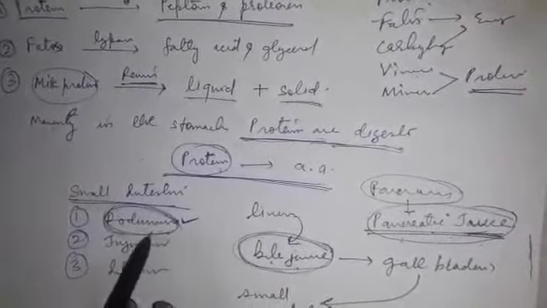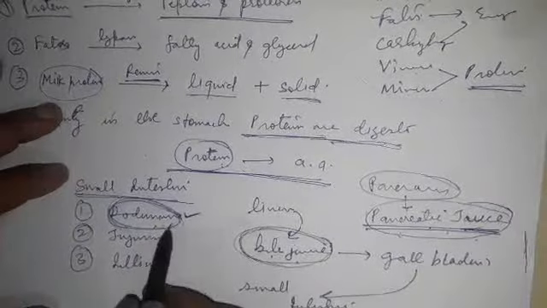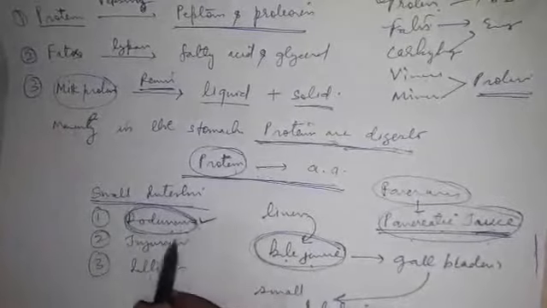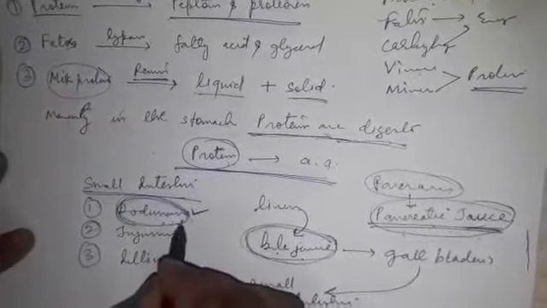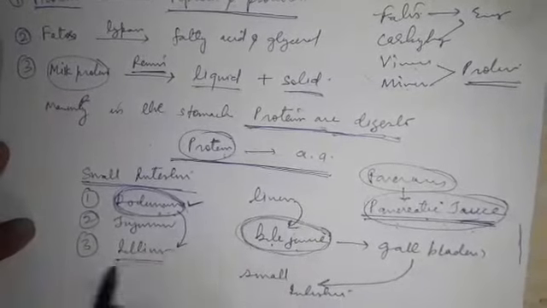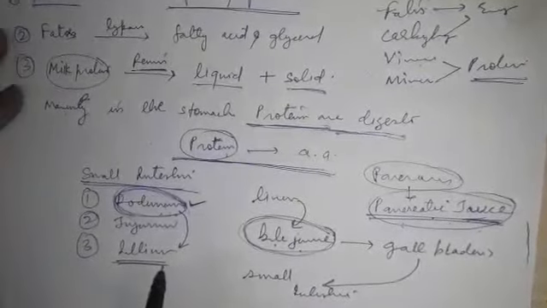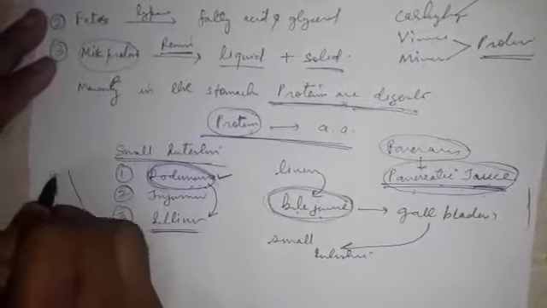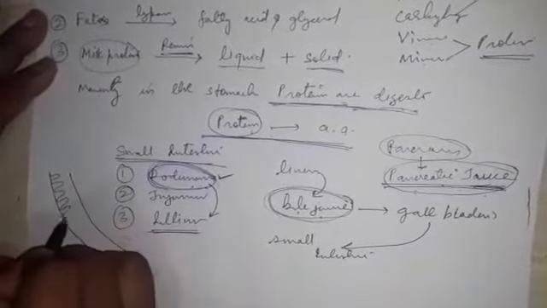Okay students, understood this? Now after the digestion in the small intestine, the food moves into the next part, that is the ileum. In this ileum, all over the pipe, there are numerous finger-like projections.